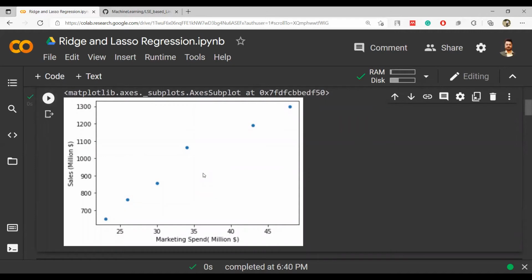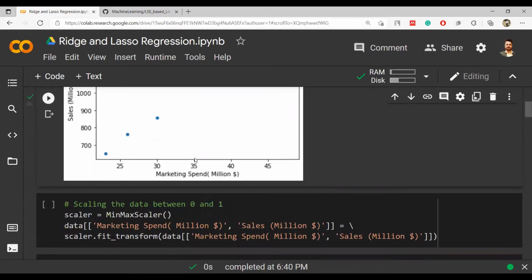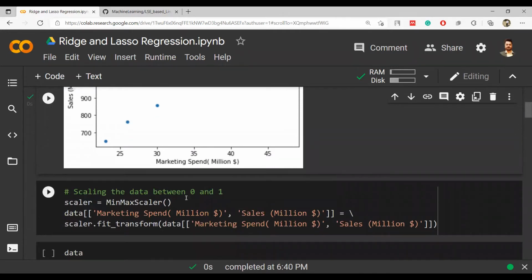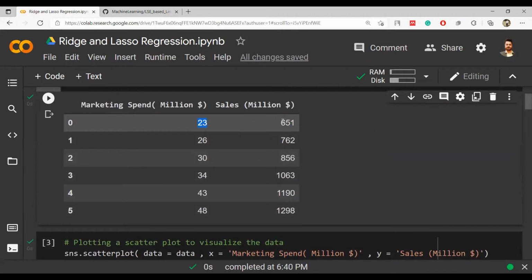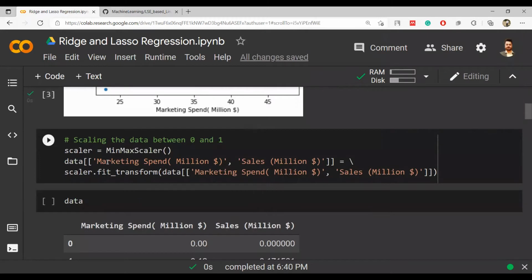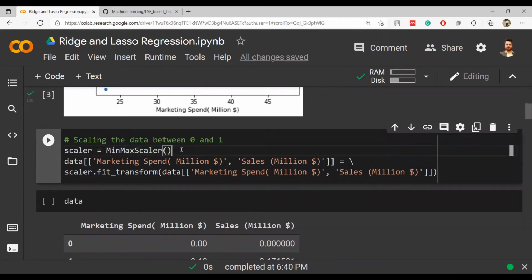I want to fit a linear regression line in this, and let's see how it works. So there is this thing called scaling. Scaling is generally used because some numbers are small and other numbers are large. So just to bring them on a similar scale, we are trying to do this kind of scaling, and this is called min-max scaler. Depending on the maximum number in a column, it will make the data set that way. I mean, it will convert that into the range of 0 to 1.